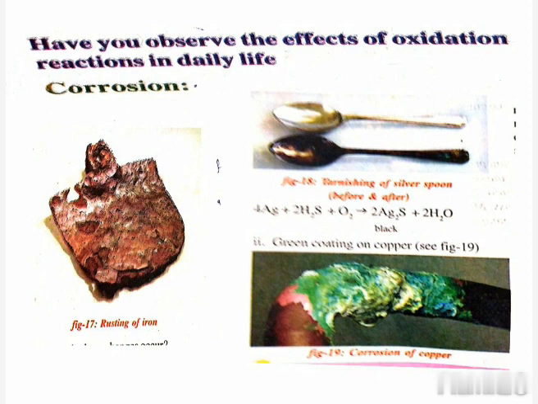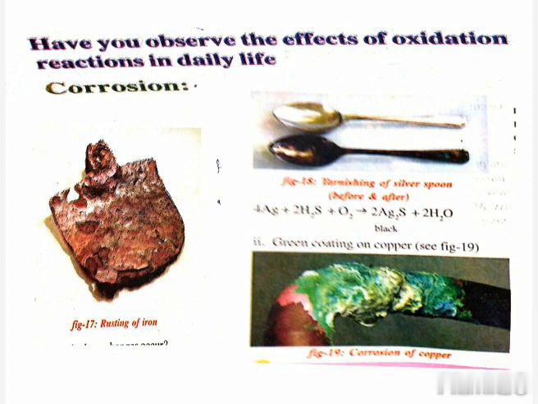Okay, so what is the meaning of rusting? Rusting is when iron articles are left for some time in open air. When iron articles are left in open air, what happens? It reacts with the moist air and the water vapor present in the atmosphere, and forms a brownish colored layer. That process is called rusting of iron.